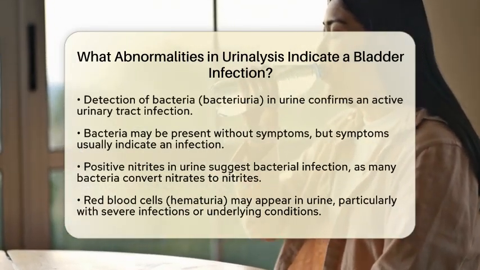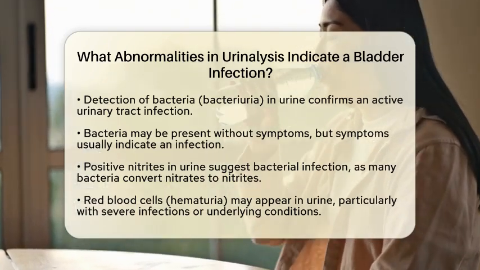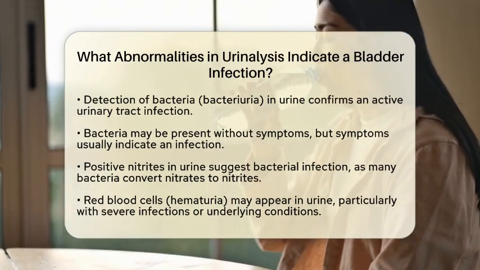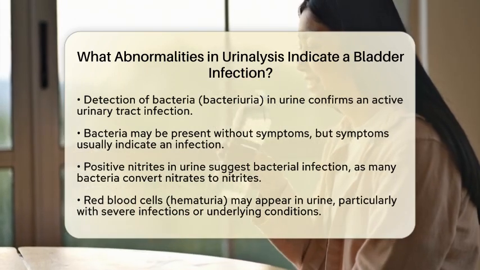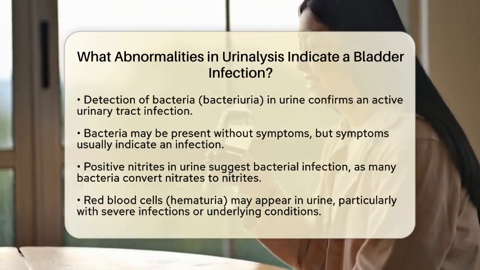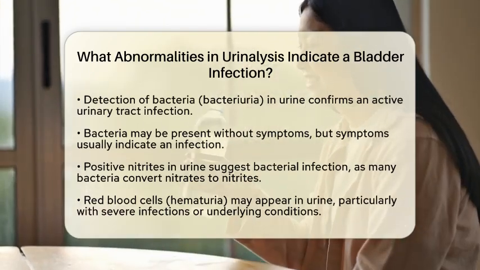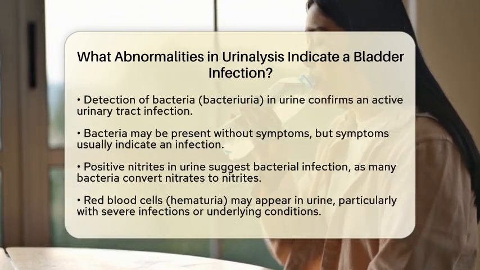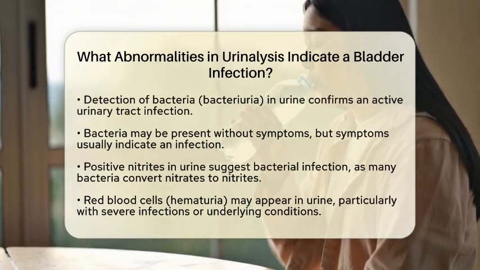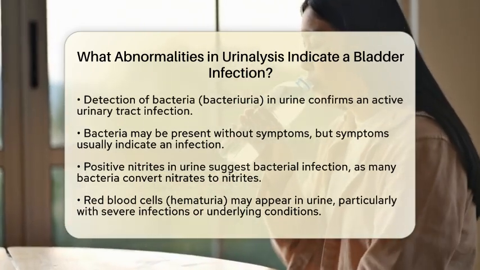Another important abnormality to look for is nitrites. Many bacteria that cause bladder infections can convert nitrates in your urine into nitrites. If your test shows positive nitrites, it is highly suggestive of a bacterial infection. You may also see red blood cells in your urine, known as hematuria. While this is not always present, it can occur with bladder infections, especially if the infection is severe or if there are other underlying conditions, such as bladder stones or even bladder cancer.